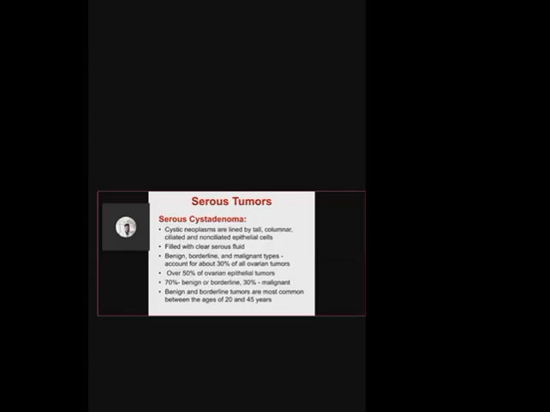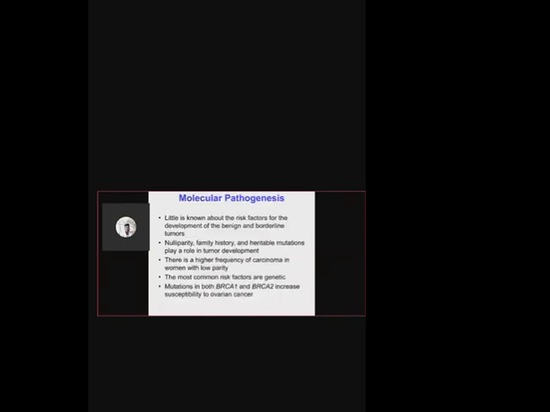These benign and borderline tumors are most commonly seen between the age group 20 to 45 years, that is, in the adult patient. If you want to know about the molecular pathogenesis, there are certain risk factors associated with the development of ovarian tumor as a whole. Some of the risk factors are nulliparity. What is nulliparity?